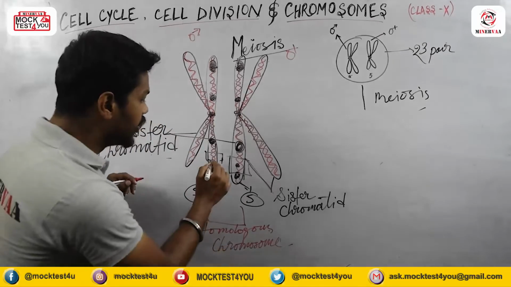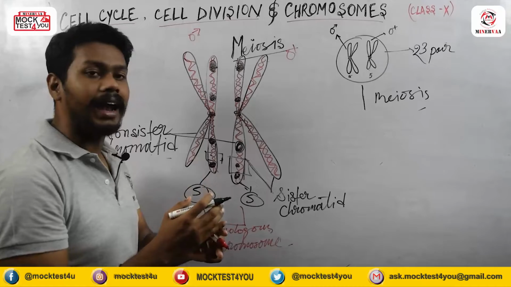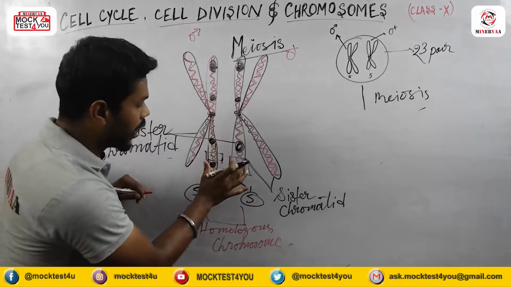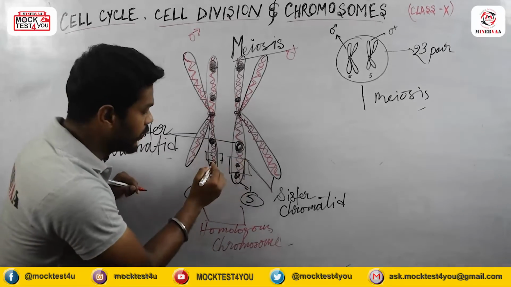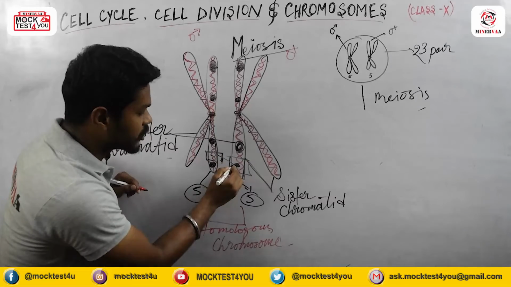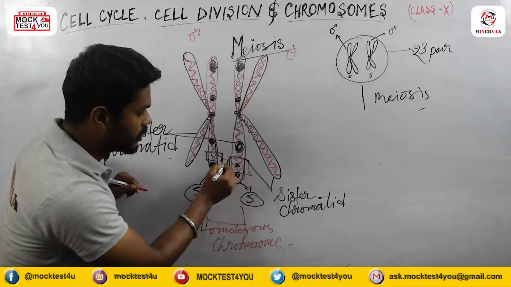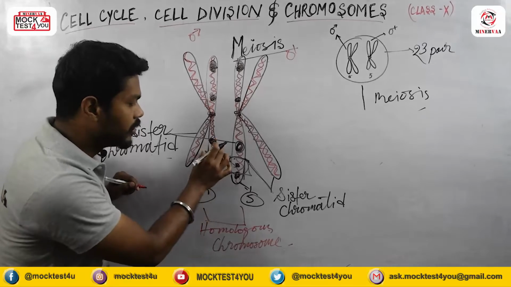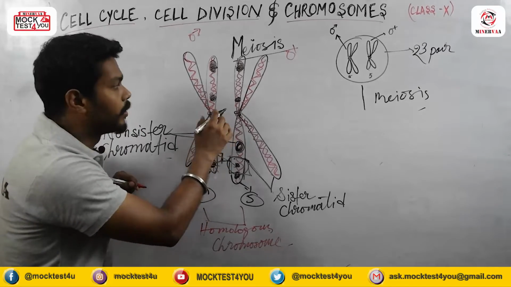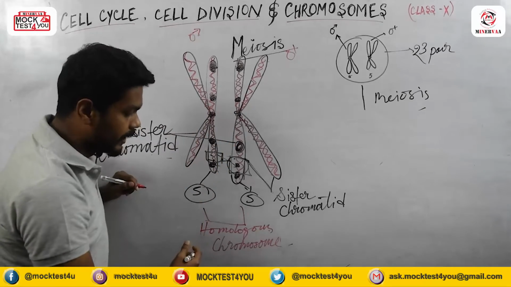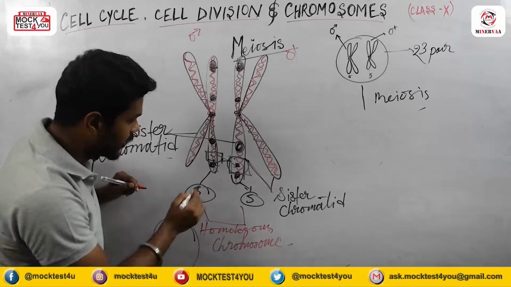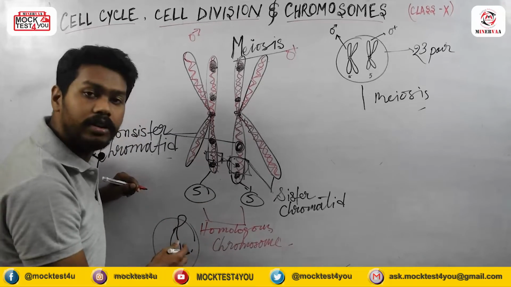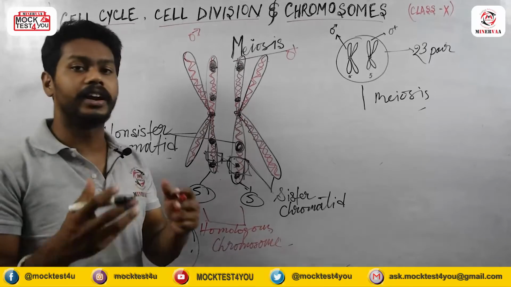If after coming to each other this portion transfers here and this portion transfers here, then the chromosome produced in the next cell, after the division of the cell, will be different in character.